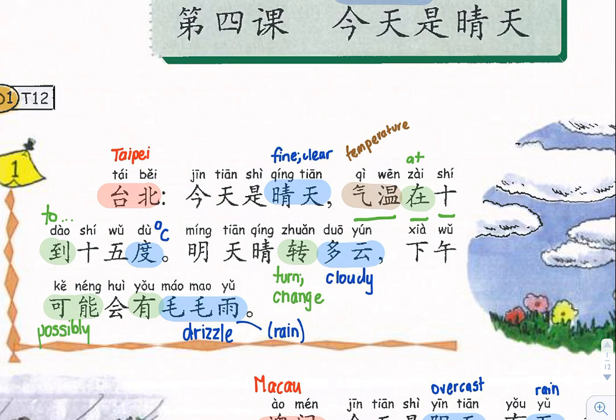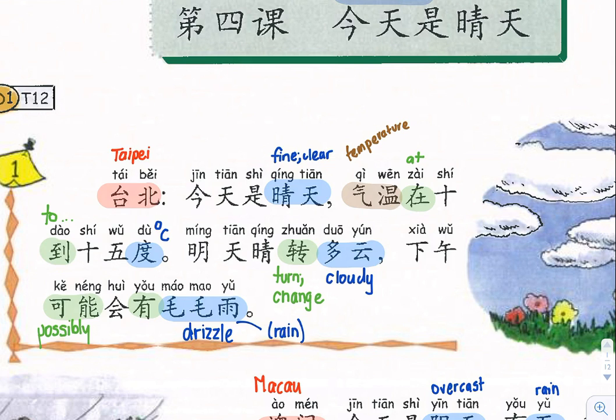So that sentence there is important because we're actually learning how to write a from and to temperature. So if you want to write that the temperature is from a particular number to another, you use the word 在 and then 到, and you put the numbers in between. And make sure that you finish off with some kind of description of what you're trying to talk about in numbers.